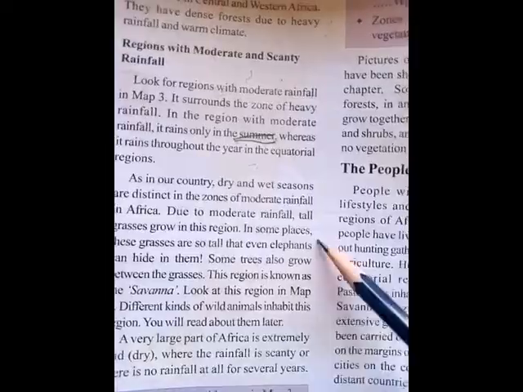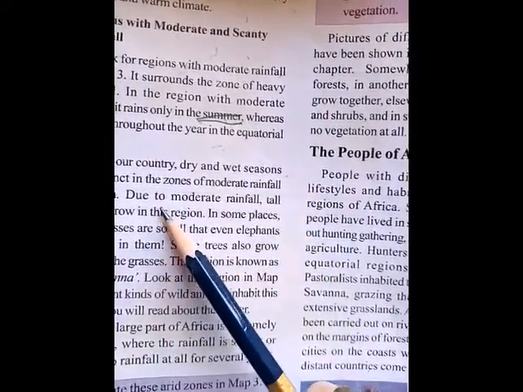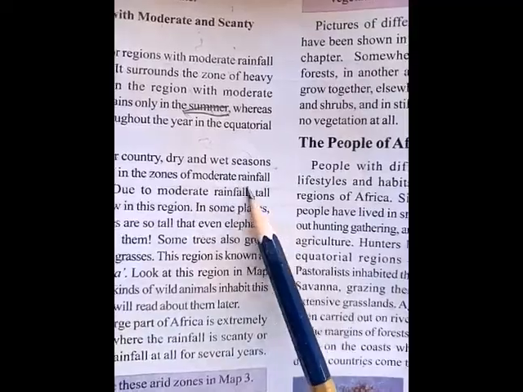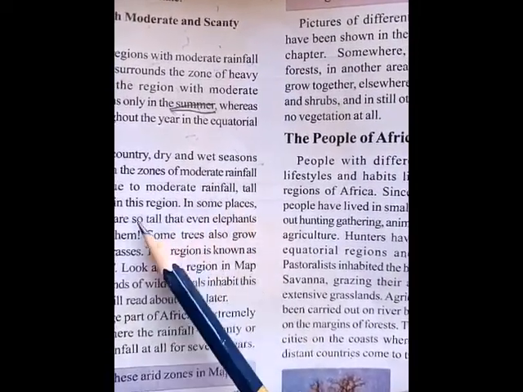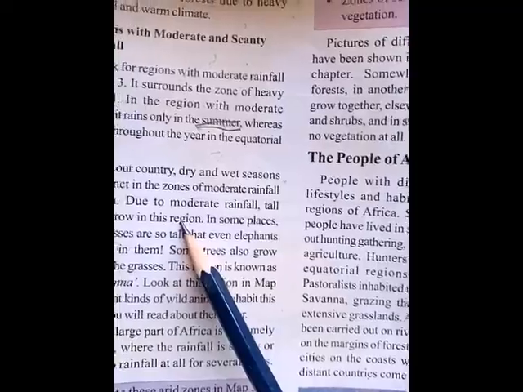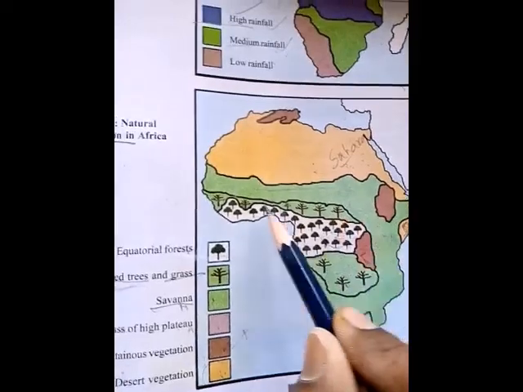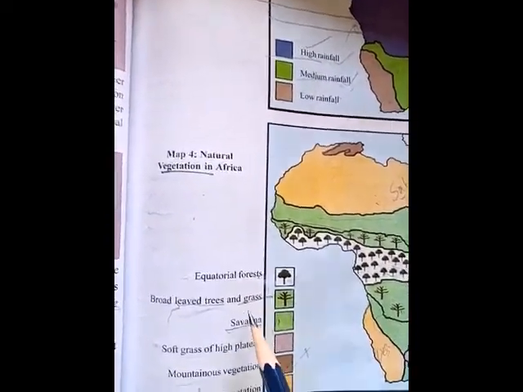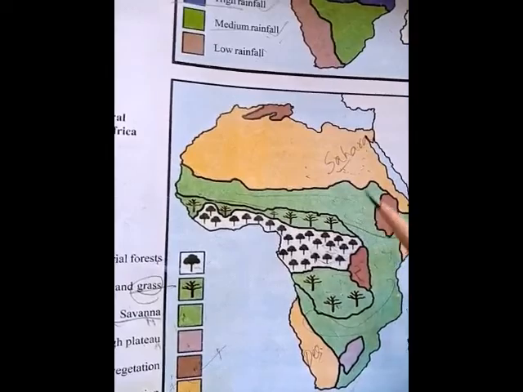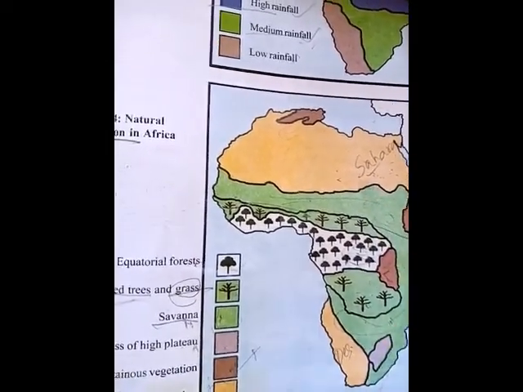Understand? See, as in our country, dry and wet seasons are distinct in the zones of moderate rainfall. In Africa, due to moderate rainfall, tall grasses grow in this region. See, that's why all these places have moderate rainfall, right? So that's why grass is growing in all these moderate rainfall areas. Understand?